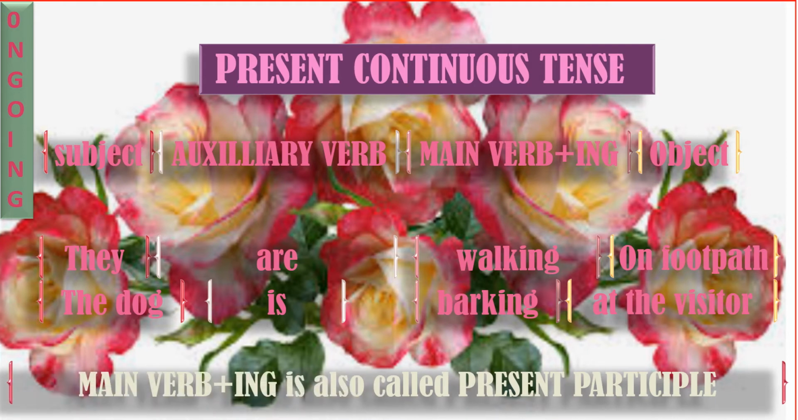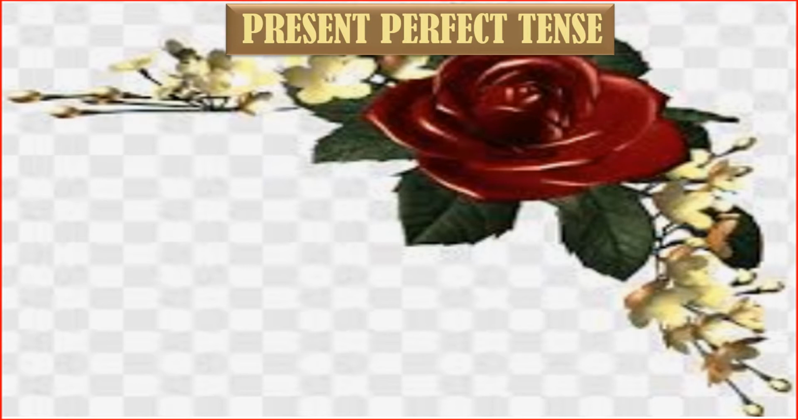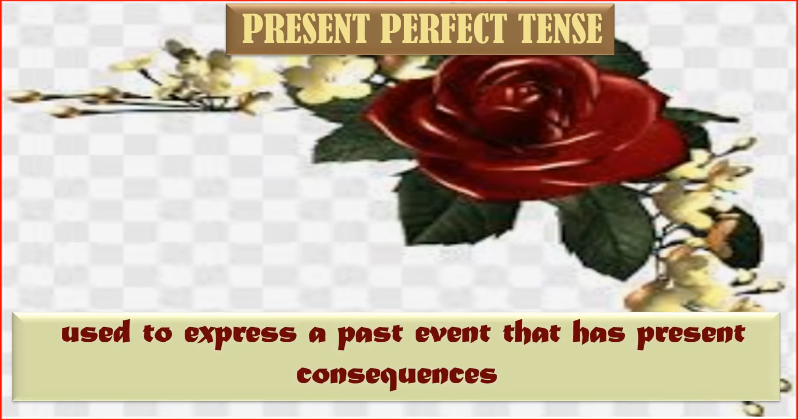Main verb plus ing is also called present participle. Now let us take up present perfect tense. Present perfect tense is used to express a past event that has present consequences.